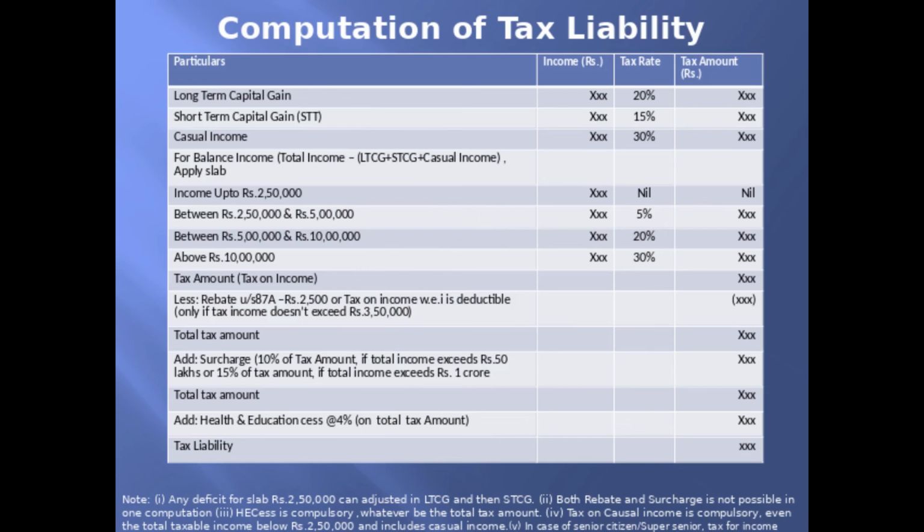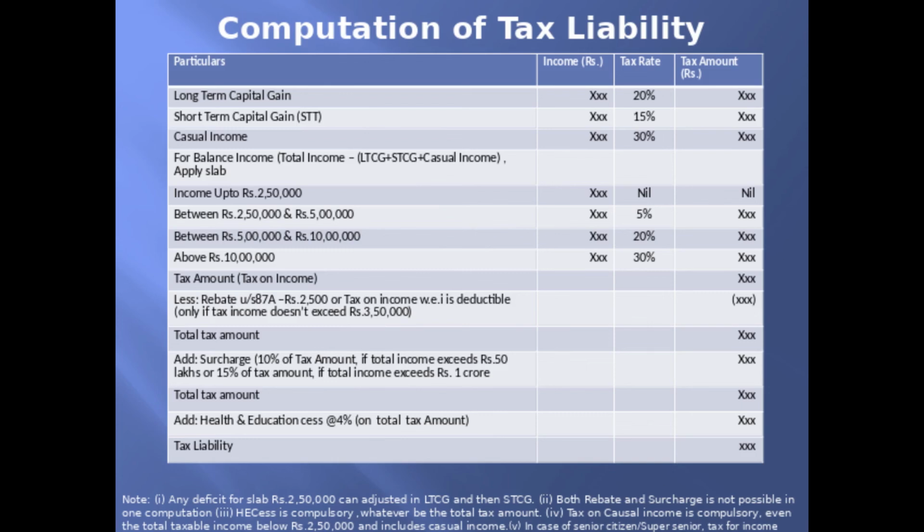And the rebate under section 87A is eligible as a deduction for an individual if his income does not exceed rupees 3,50,000. The allowable deduction is rupees 2,500 or tax on income, whichever is less. After deducting this, the assessee will get the total tax amount, to which he must apply 4% as health and education cess and find the tax liability.